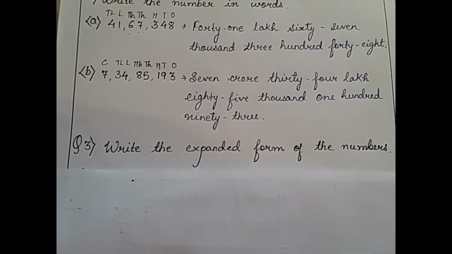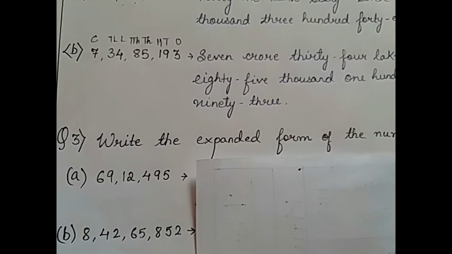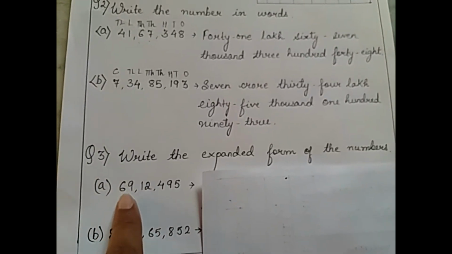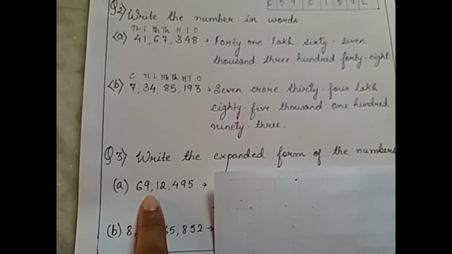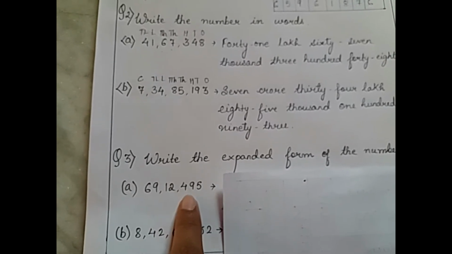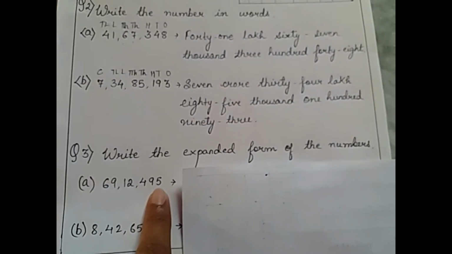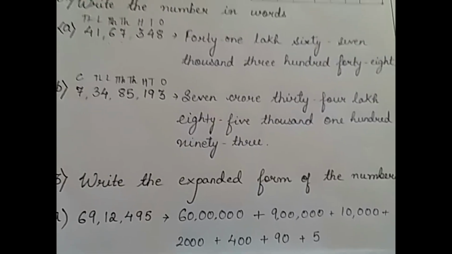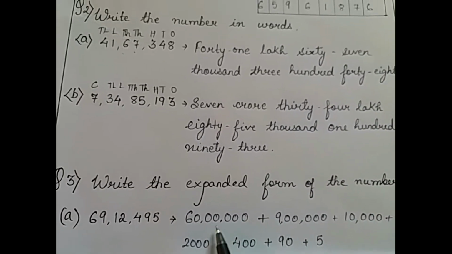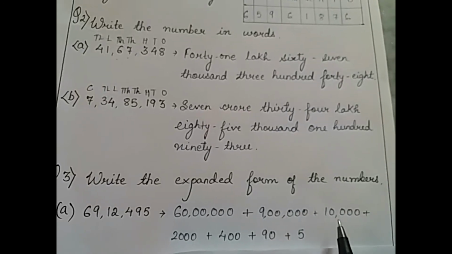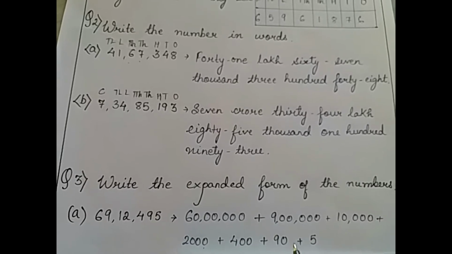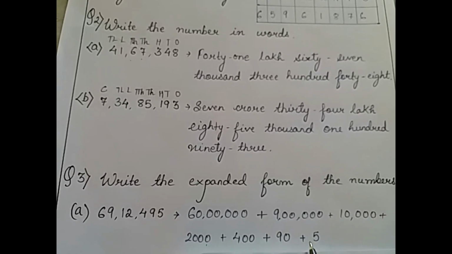Now let's come to question number 3. Write the expanded form of these numbers. We have to write the expanded form of these given numbers. See, here it is 69 lakh 12,495. So in case of expanded form, how can we write it? We have to write it like this. So this is 60 lakh plus 9 lakh plus 10,000 plus 2,000 plus 400 plus 90 plus 4.